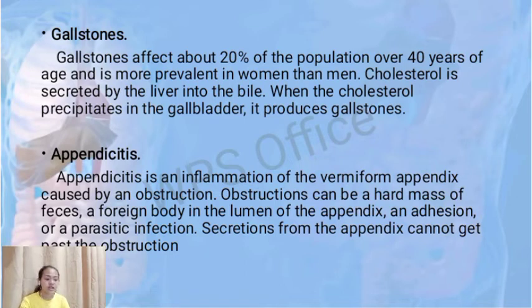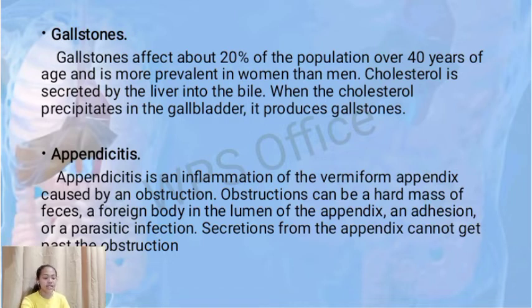Gallstones. Gallstones affect 20% of the population over 40 years of age and are important to prevent, and they are more prevalent in women than men. Cholesterol is secreted by the liver into the bile. When the cholesterol precipitates, the gallbladder produces gallstones.